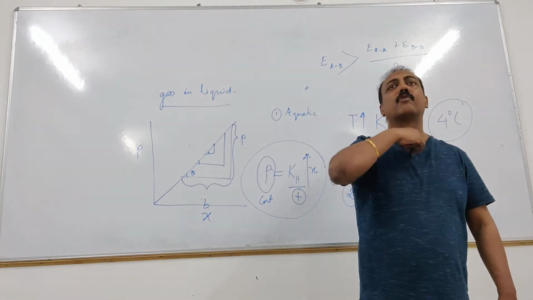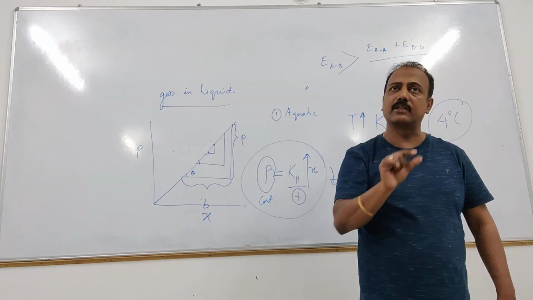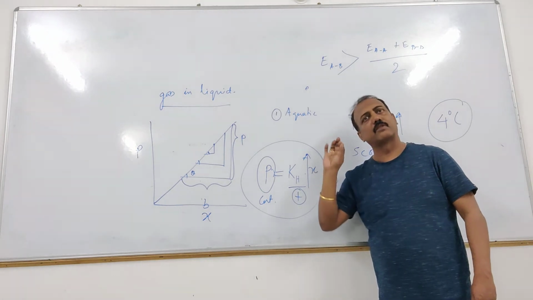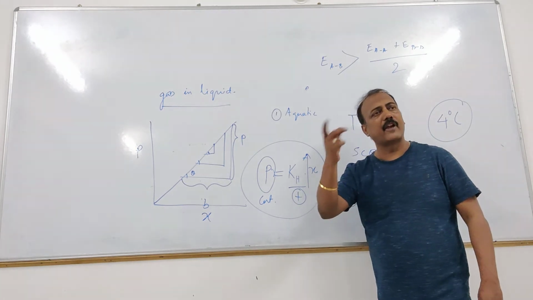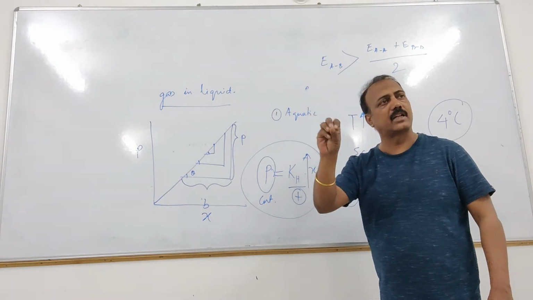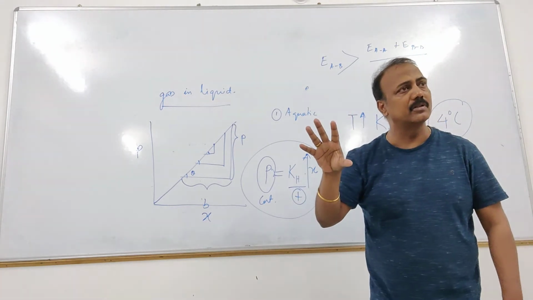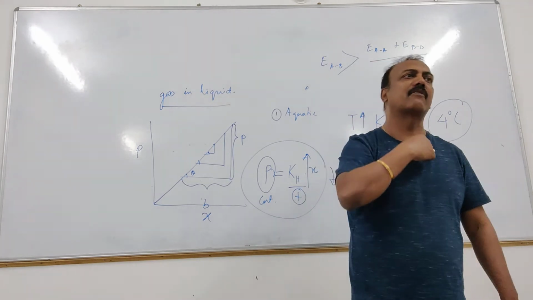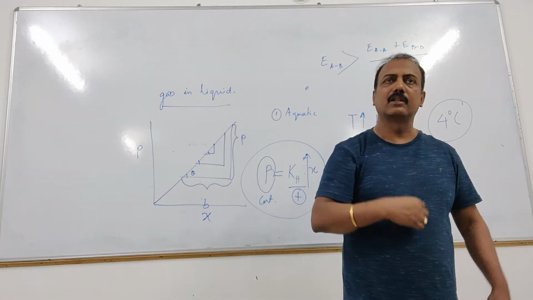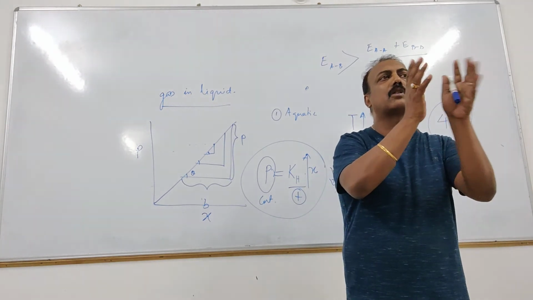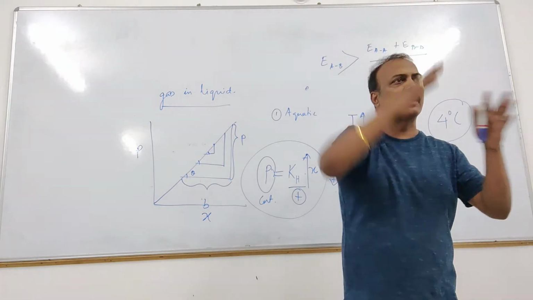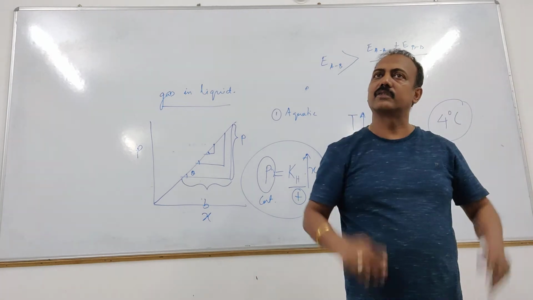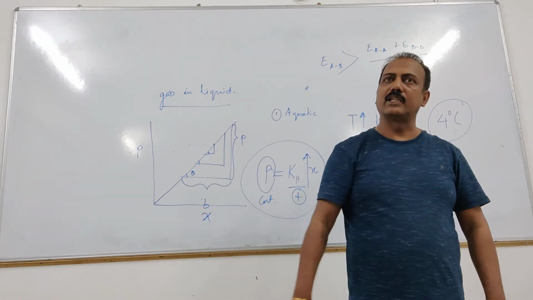Now, if more oxygen is dissolved in the blood, according to Henry's law, the mole fraction of the oxygen will be more. If the mole fraction is more, the pressure exerted by the oxygen gas will be more. If the pressure is more, where is the blood? The blood is in the blood vessels. They will experience a huge lot of pressure, along with the water pressure, so that the blood vessel can burst and the people can die.